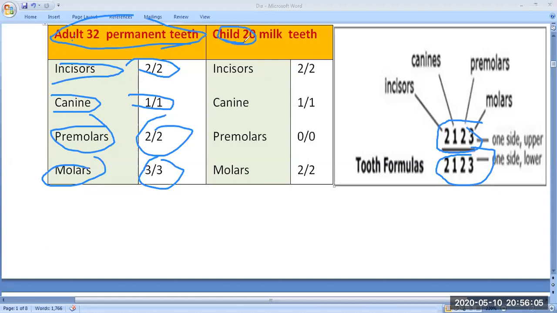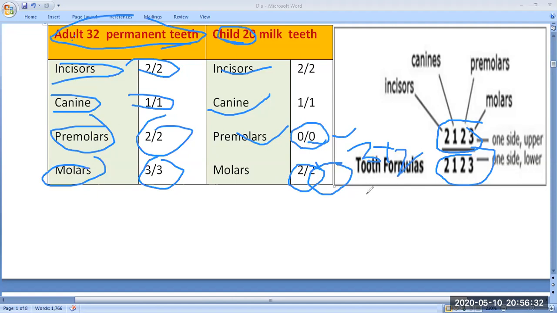How? If you see, first of all, they have given incisor 2 upon 2, canine 1 upon 1, premolar 0 upon 0, and molar 2 upon 2. So how many numbers decrease? Here 2 decrease, and here 1 also decreases. So that means 3, and 3 into 2 is a total of 6. It means in the upper jaw 6 teeth decrease, and in the lower jaw 6 teeth decrease. So how many teeth decrease in total? A total of 12 teeth decrease.